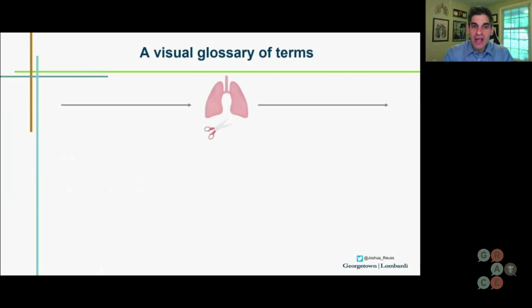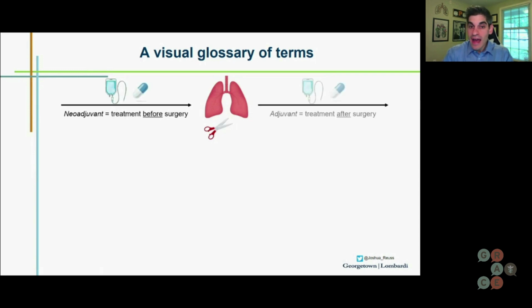So, when we look at someone who can potentially get surgery for what we call a resectable non small cell lung cancer, if we give medical treatments before surgery, that's called neoadjuvant. That means giving chemotherapy, immunotherapy, targeted therapy before surgery. If we give these treatments after surgery, we refer to that as adjuvant, giving medical therapies after surgery. And then more recently, as we have more evolving trials, we've referred to lumping treatment both before and after surgery as a perioperative technique. So that's one thing I wanted to get across.